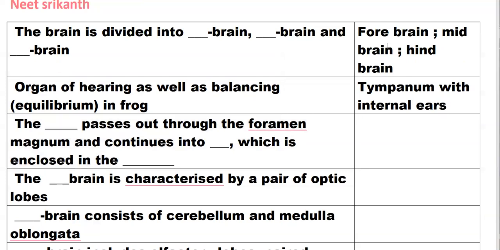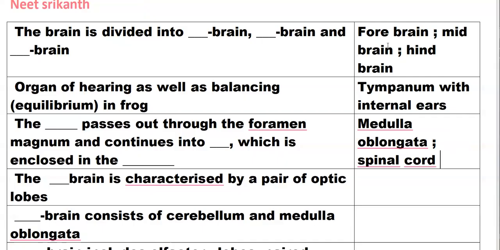The medulla oblongata, the last part of the brain, passes out through the foramen magnum and continues into the spinal cord, which is enclosed by the vertebral column.